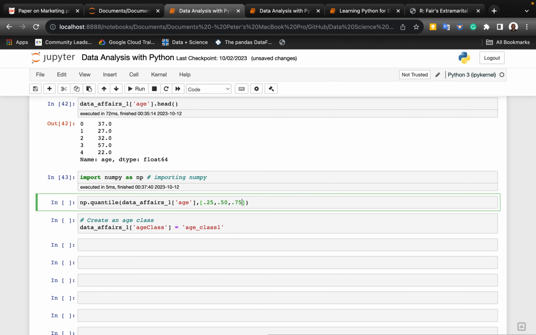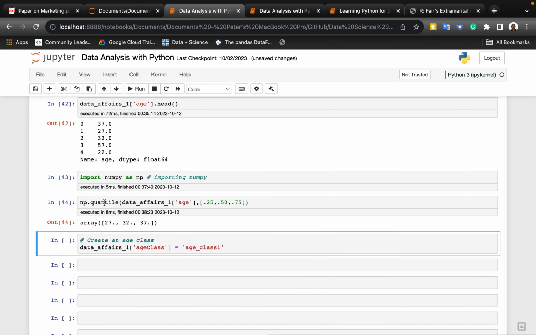Those are the 3 areas. When I run this, it tells me the first quartile, the first 25%, is 27 years old, 50% of the data, that's the median, is 32 years old, and then we have 37.